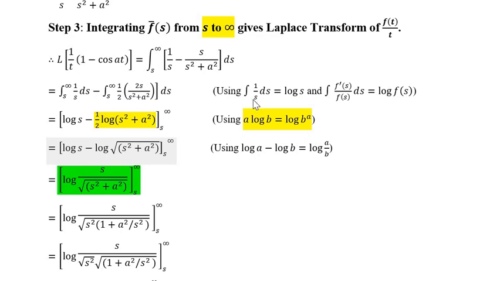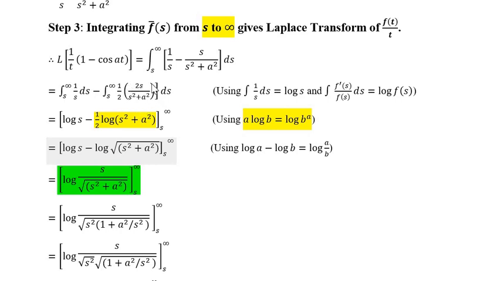We know that integral of 1 upon s is log s, and to integrate this function, we do an adjustment. We multiply and divide by 2. Then we can see that if I consider s square plus a square as f, then the derivative of s square plus a square is 2s plus 0, that is 2s, which is available in the numerator.